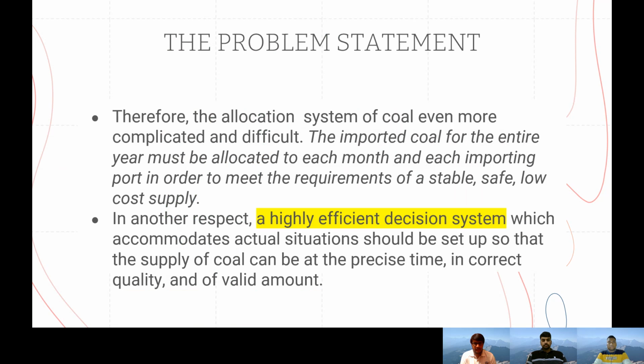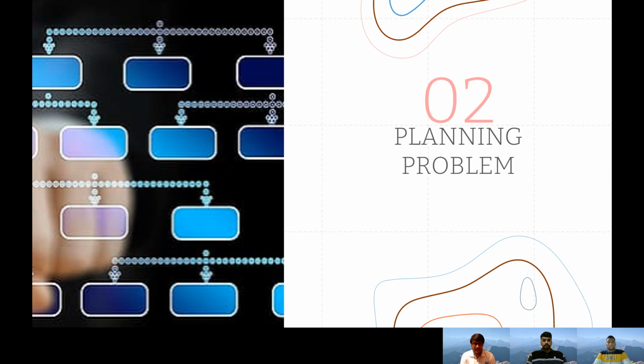that the complexity of the problem is very much increased because there are multiple ports, multiple coal types, multiple power plants, multiple demand and supply options, and multiple sources of coal being produced around the world and sent to Taiwan. So we need to make a highly efficient decision as to how much coal is being sent to which plant, what the quantity of coal is, and what the quality of coal is. In order to do that, we have proposed the planning problem that will be explained by Ankit in the next slide.